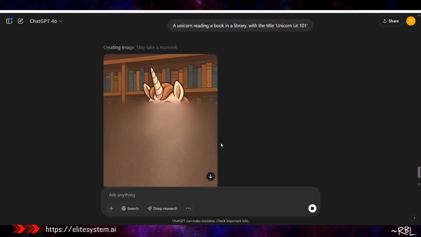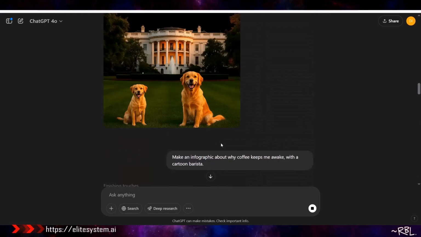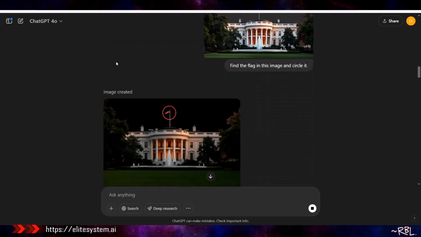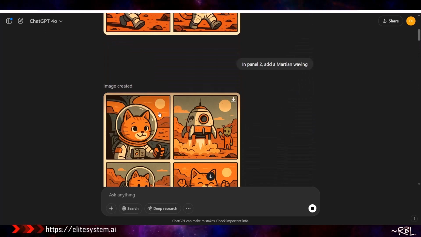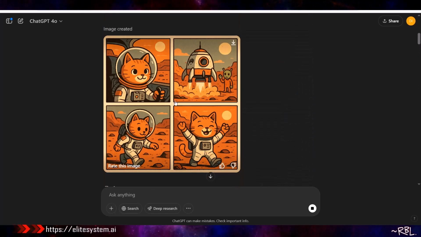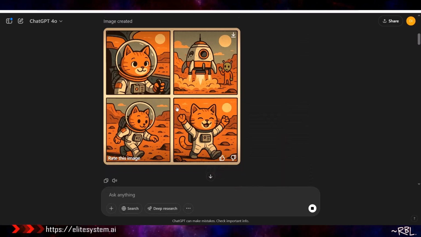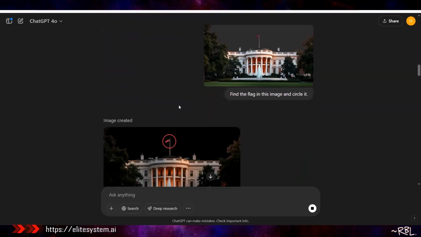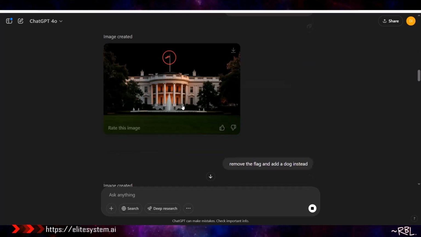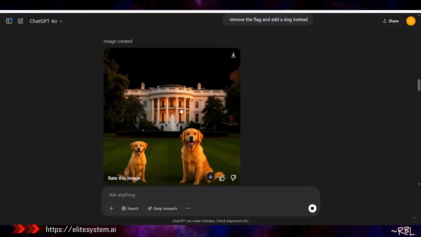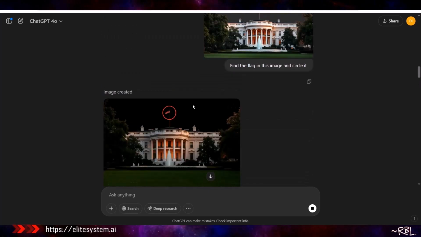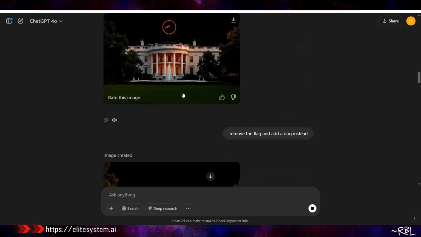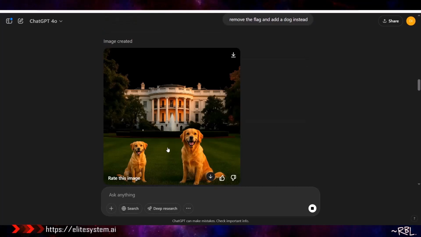But if you remember, all the way from the top, it does follow. Once you open a window, it kind of follows through. And everything, if you noticed, started from cartoonish right here. So the AI kind of thinks, okay, let's follow this path, the cartoonish path, for quite some time. Unless you tell it specifically, okay, I want to create a photorealistic picture. Like, for example, this looks like a photorealistic White House, which it is. It's real, right? Hence, you can see the dogs are not cartoonish either.